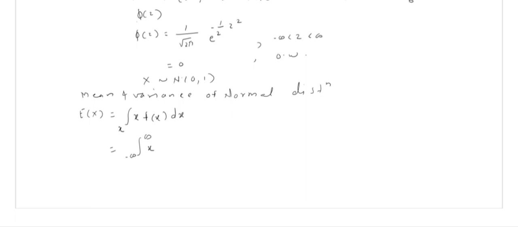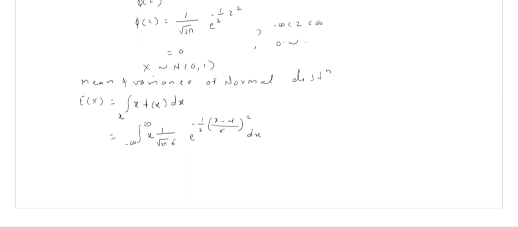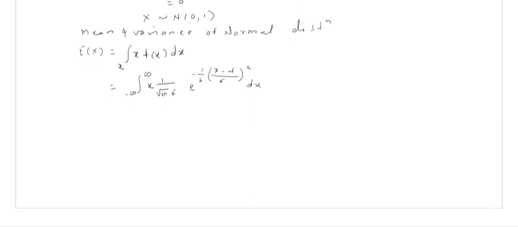Our f of x is, as we just saw in the definition, 1 divided by root 2 pi sigma e raised to power minus half ((x minus mu) upon sigma) whole square dx. Here we replace only the range and the value of f of x. There are no mathematical changes.